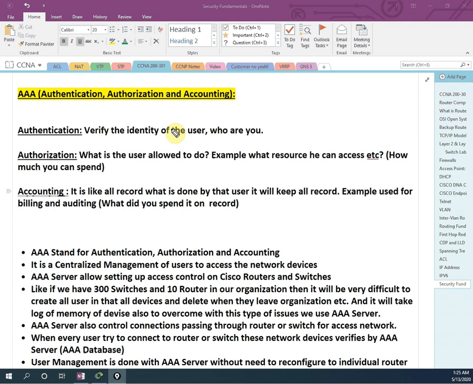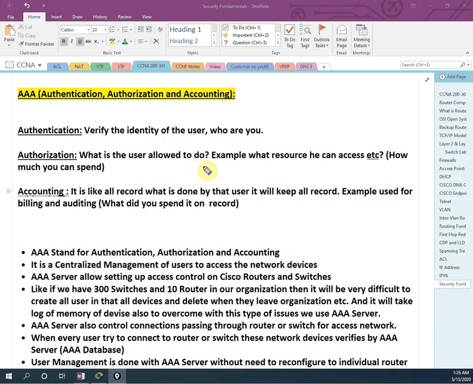In our networking field, whenever we log into any router or switch, or your Windows PC login, it asks for authentication. It verifies the identity of the user, or we can say it is asking who are you. You put in your password, so you are inside. So authentication is nothing but verifying the identity of the user, like who are you.